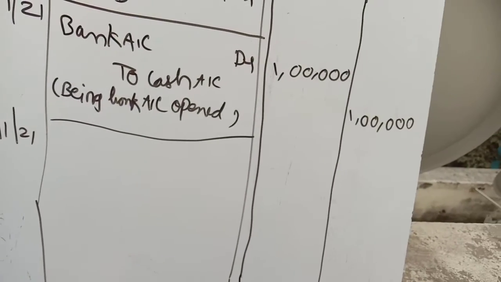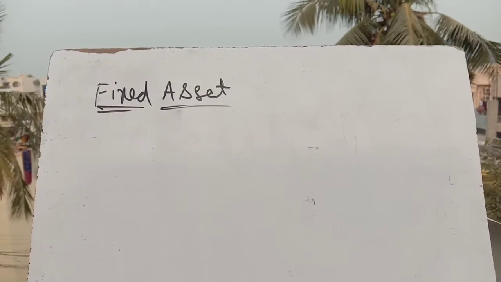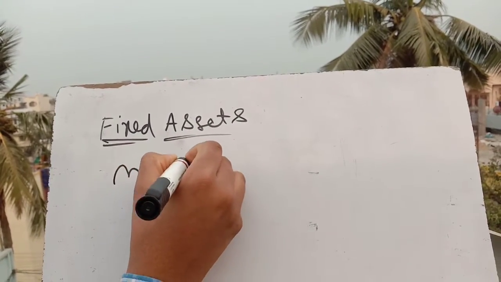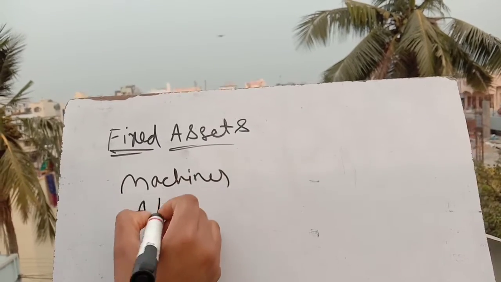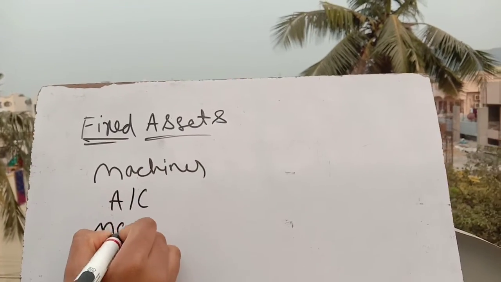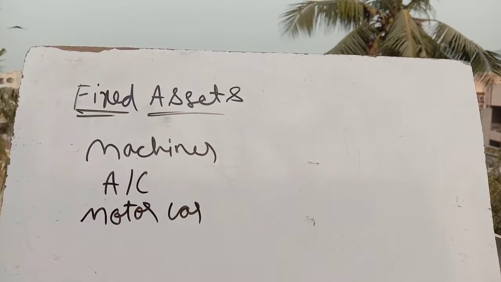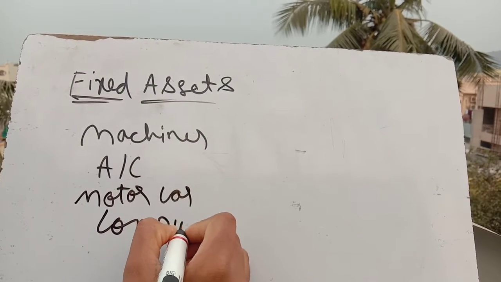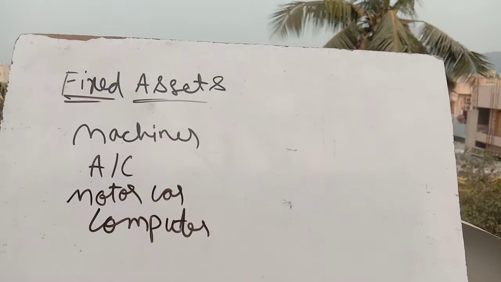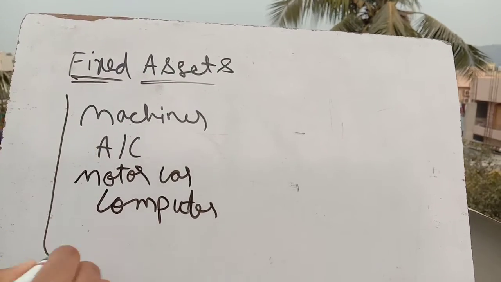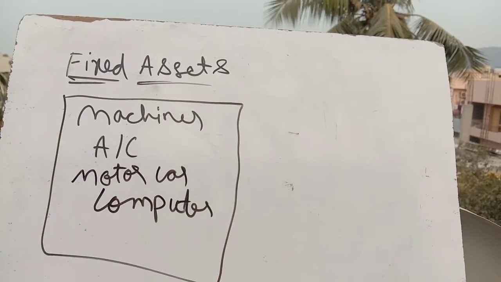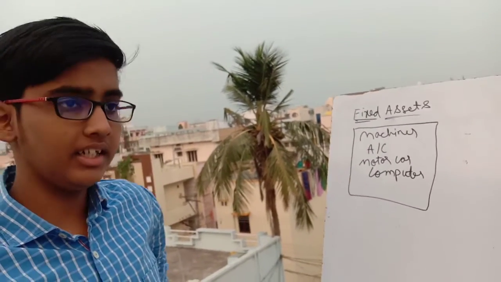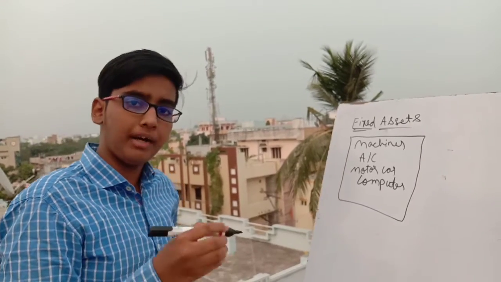While purchasing fixed assets like machinery, air conditioner, motor car, or computers, which are very related to the business, if there are any charges while we are purchasing the fixed asset, the charges will be debited to that particular asset only.